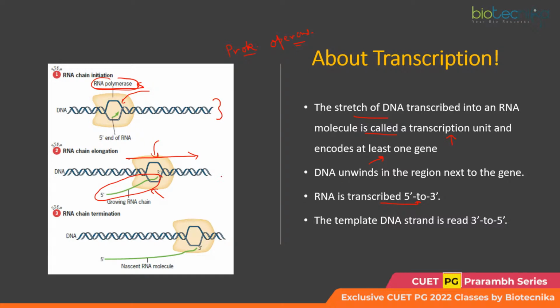So you need to note down, whether this is replication or transcription, the synthesis is taking place in 5' to 3'. So don't get confused if they give you replication or if they give you transcription. The direction in which the synthesis is taking place is 5' to 3'. So this is where you could see the nascent RNA molecule. Nascent means this still needs to be modified. It would be sent for processing, particularly in case of eukaryotes.